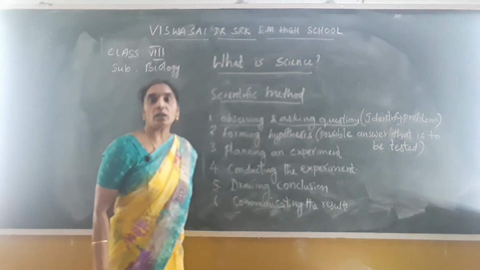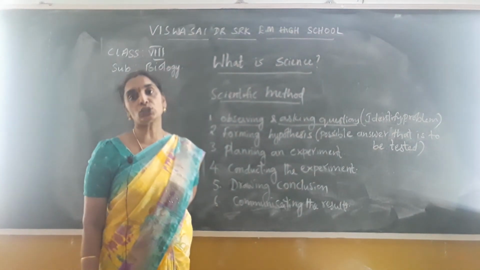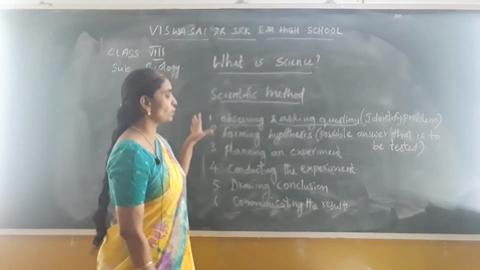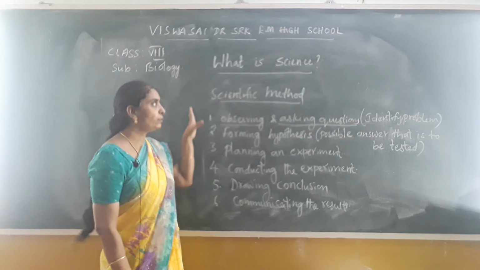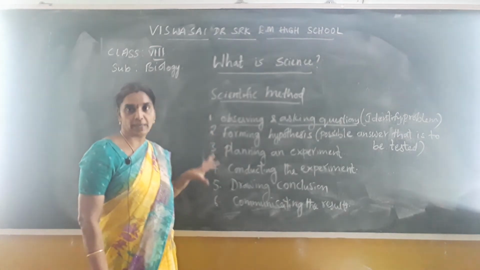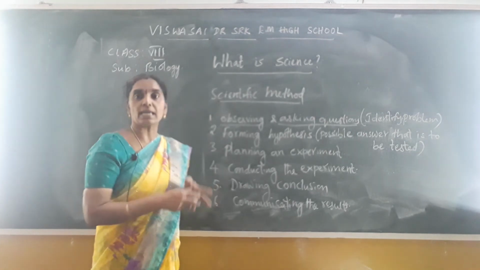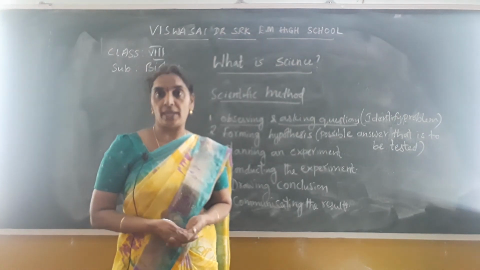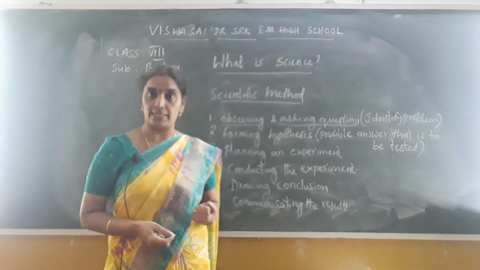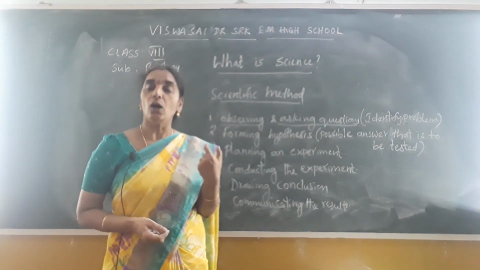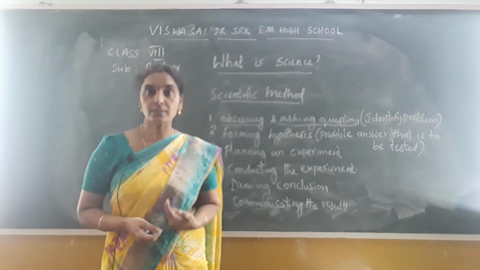So these all require some tools. They are called thinking tools. Thinking tools are required for the scientists to do this scientific method. So it involves several steps, as I said earlier. Scientific method is a way which the scientists follow to draw the truths of nature. It is a method or a way to draw the truths of nature by the scientists.